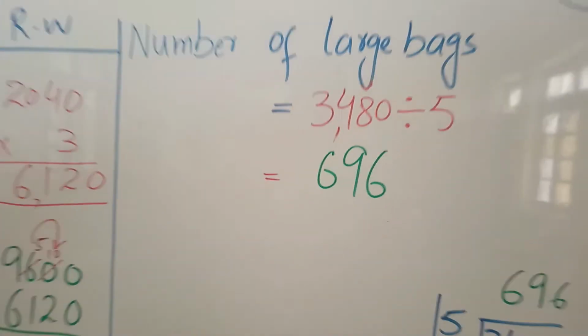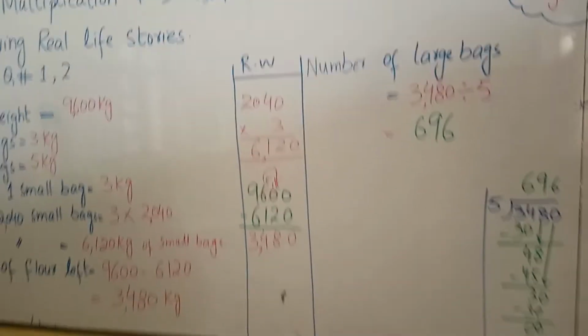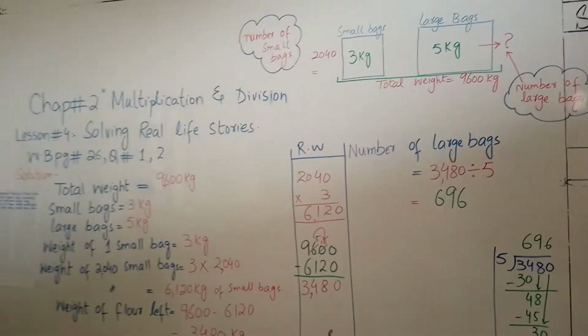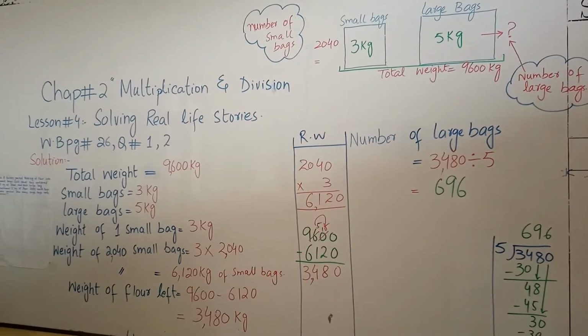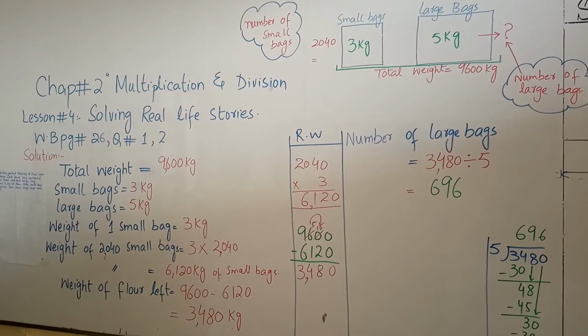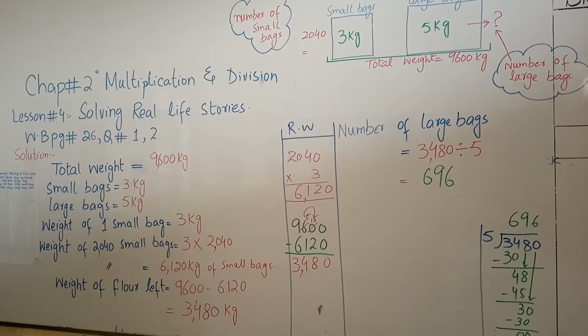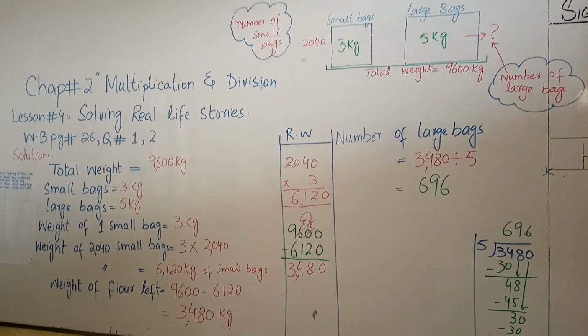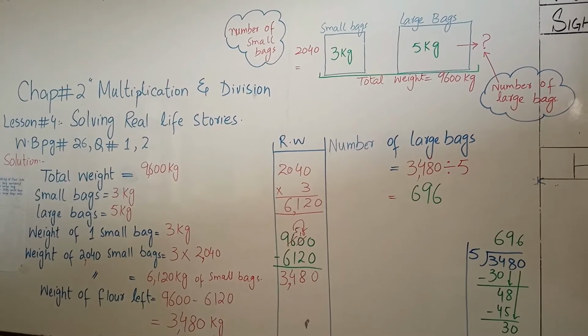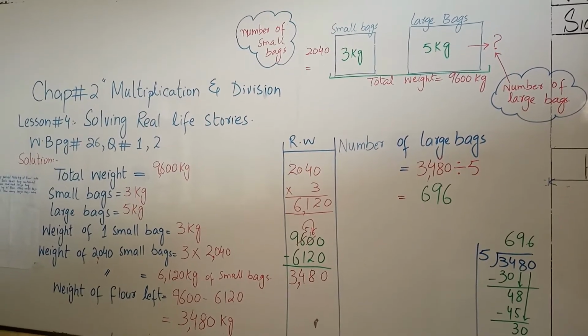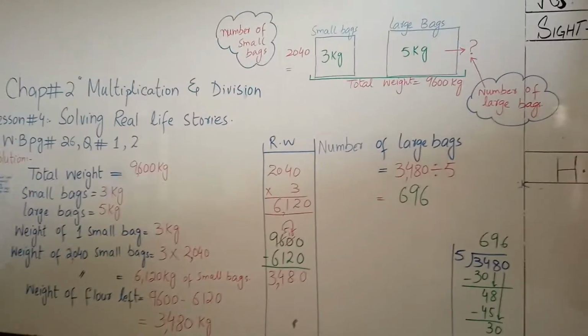Okay, this is the whole question. You can see it with the diagram, it is the whole question number 2. Okay, and here I think you are most clear about this question. We have to do the word problem systematically, step by step. Then you will be able to solve the question.